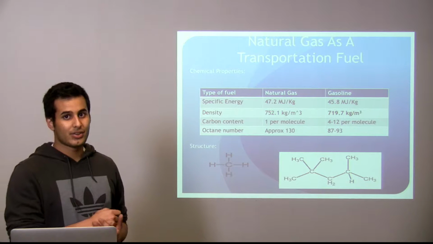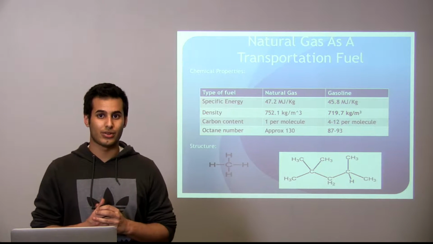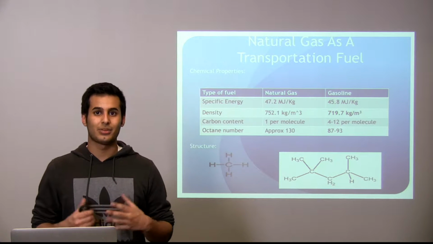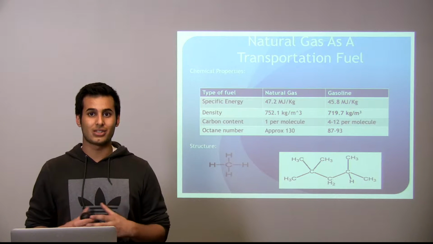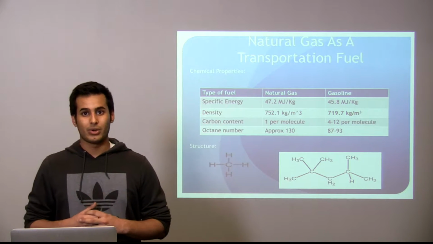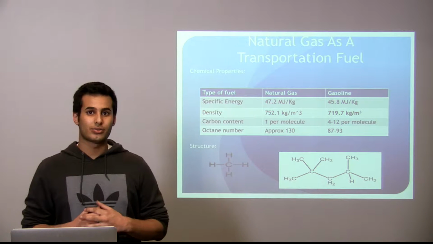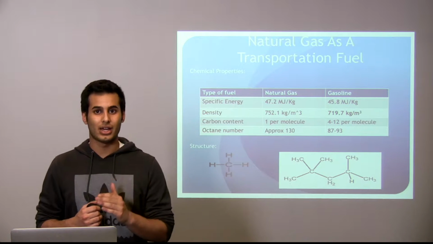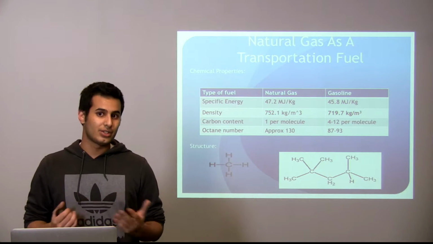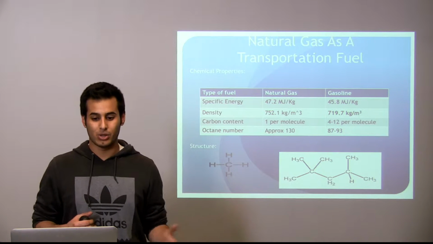As we can see here, the specific energy of gasoline and natural gas are very close to each other, which means that natural gas can be a good replacement of gasoline in terms of energy. The second property that we're going to look at is density. Also, as we can see here, the density of natural gas is much higher than it is in gasoline. And this is a problem because more density means more volume required.